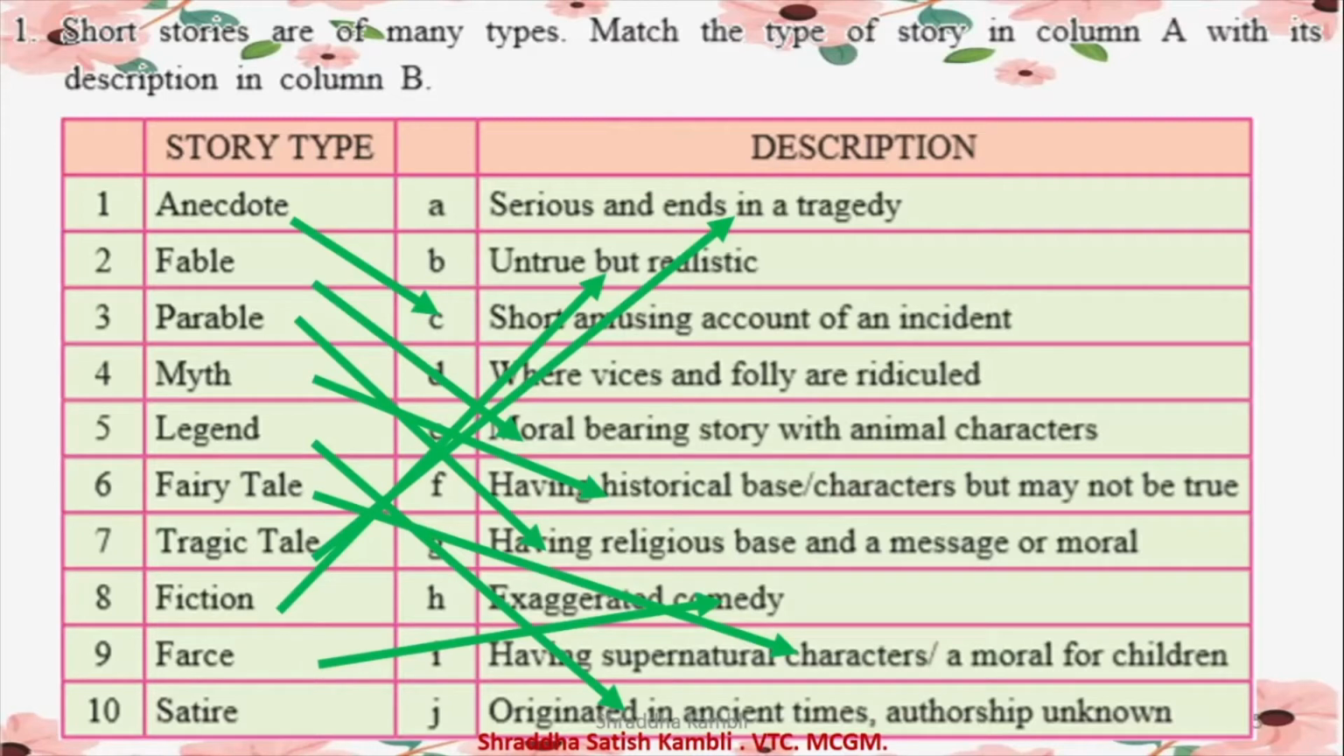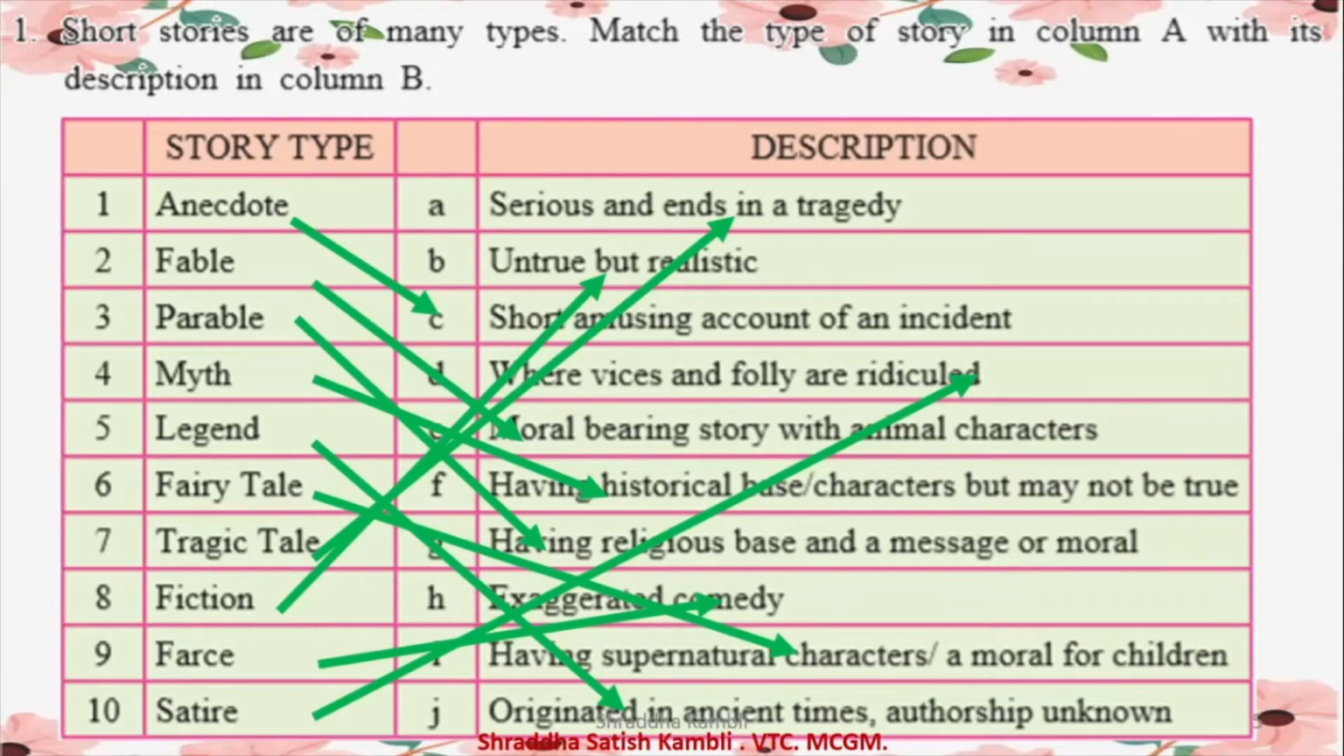And then what about satire? Satire is when vices and folly are ridiculed, when you make fun of the bad things. That time it is said that it is satire. So, see, stories or short stories could be of so many different types. You could have anecdotes, fable, parable, myth, legend, fairy tale, tragic tale, fiction, farce, satire. You can have many more types of stories also, children, but we are looking at only the points which are there in the textbook this time. Okay, so this was about the types of story.